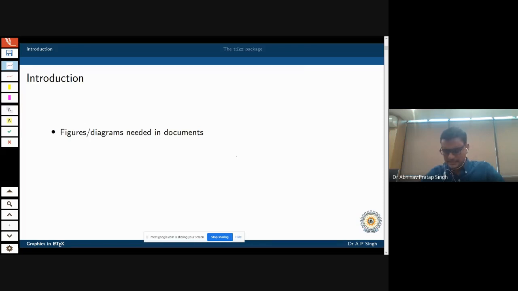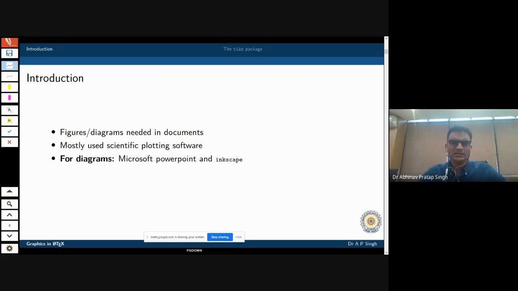Now these figures and diagrams are a part of every document, and mostly what I used to do previously was use scientific plotting softwares for making figures, and I was using something else for general diagrams. Previously I was using Microsoft PowerPoint, and Inkscape is another very good and very capable software that you can use.